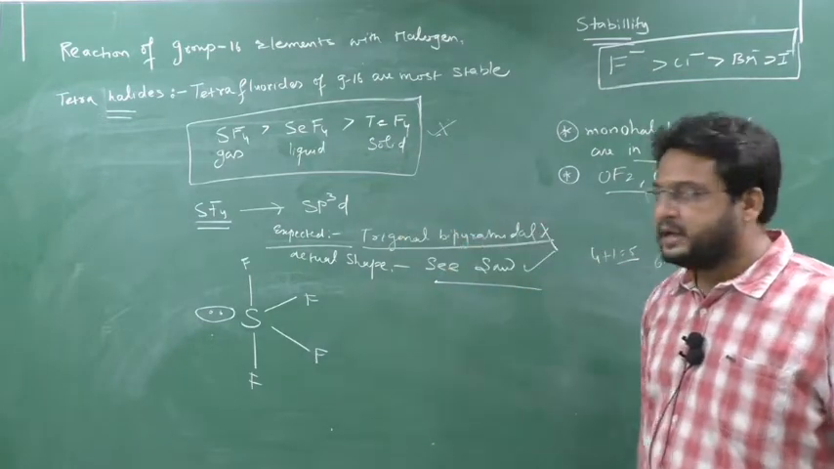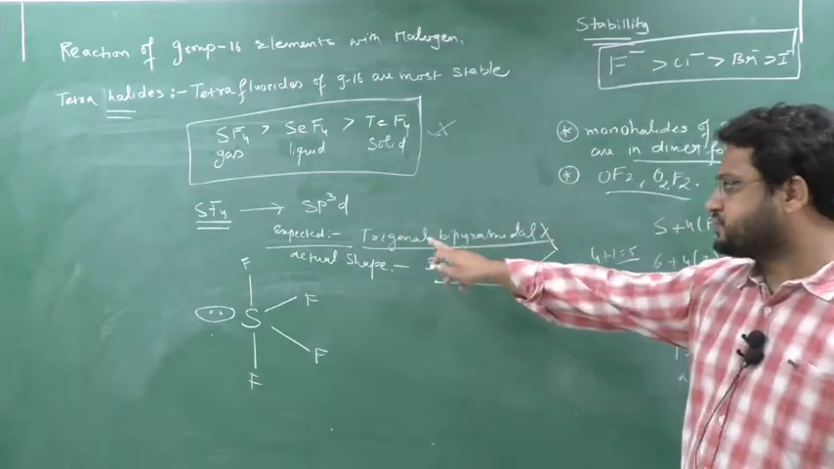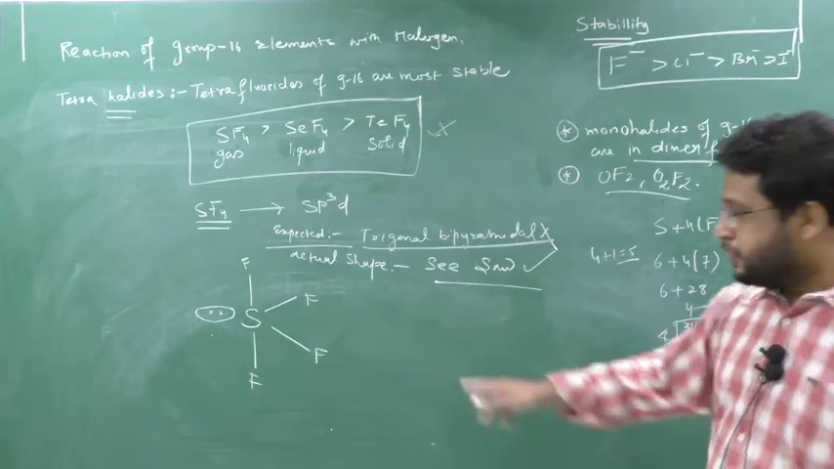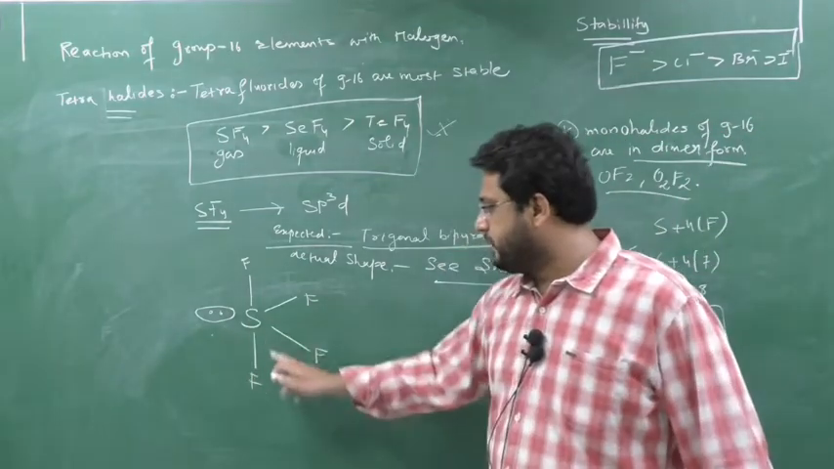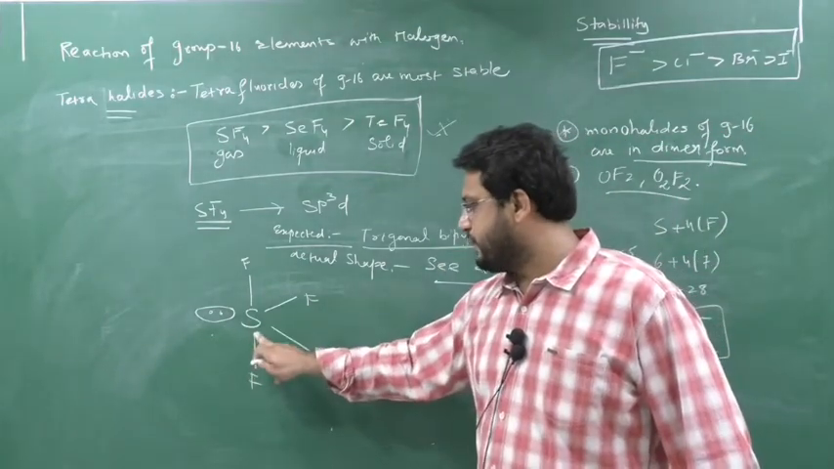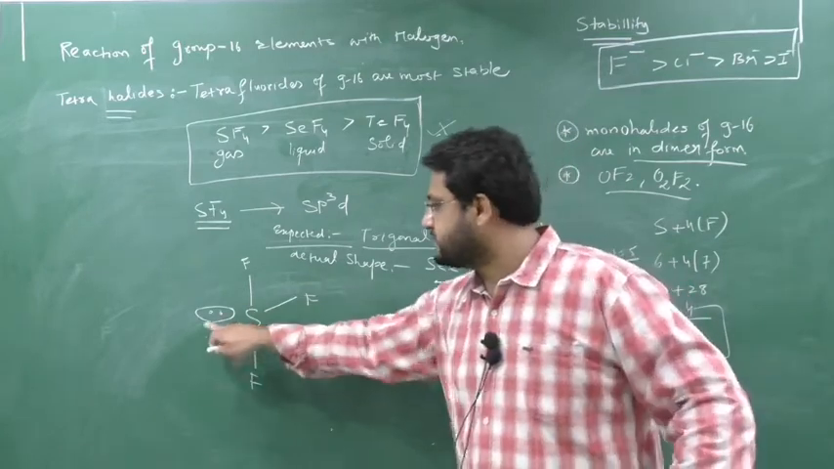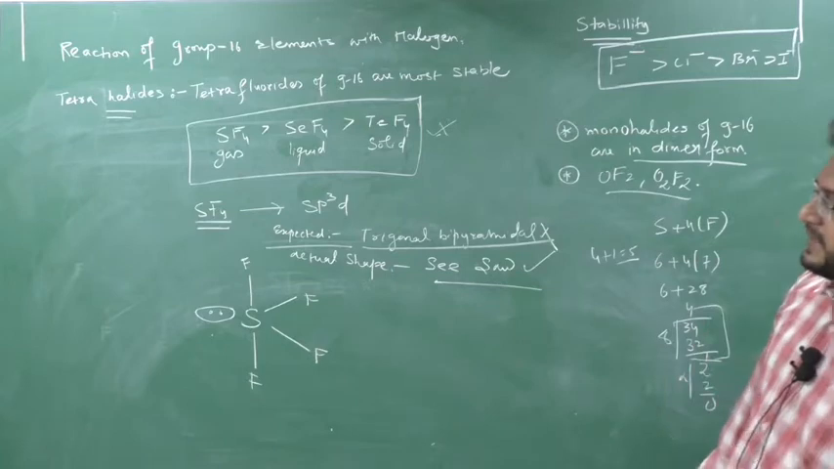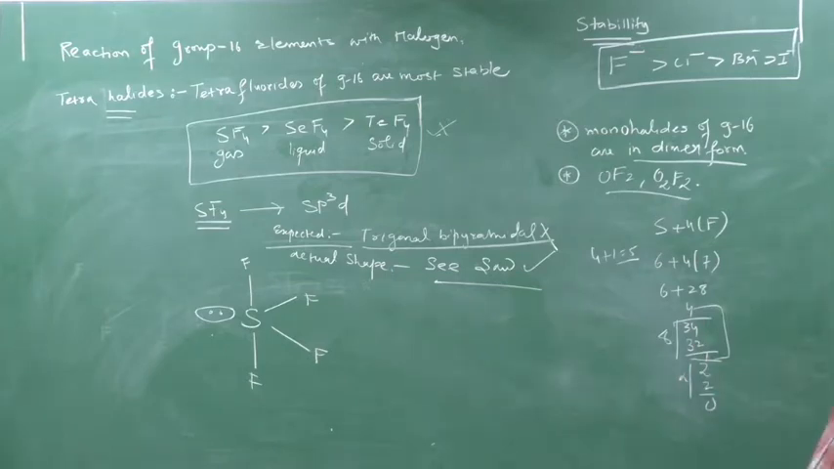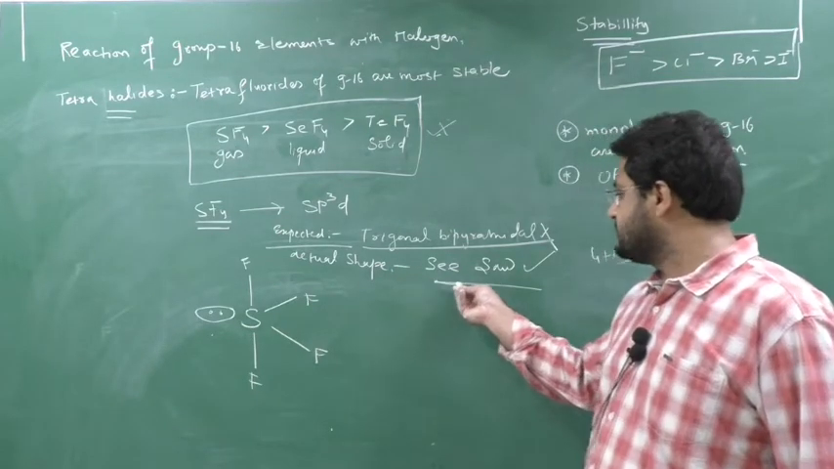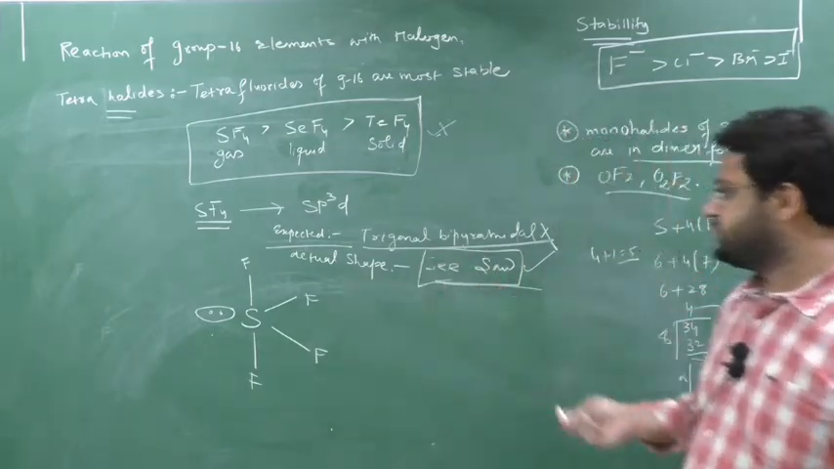Hybridization is sp3d. Expected shape was trigonal bipyramidal. But due to presence of lone pair, how will the lone pair come? 1, 2, 3, 4. Sulfur is giving 1 electron here. 2, 3 and 4. Still 2 are remaining. So 5, 6. So there is one lone pair in SF4. Due to the presence of the lone pair in SF4, the actual shape is seesaw.